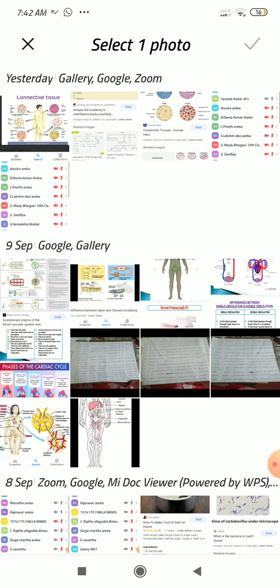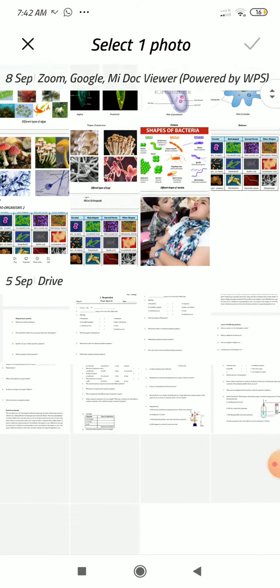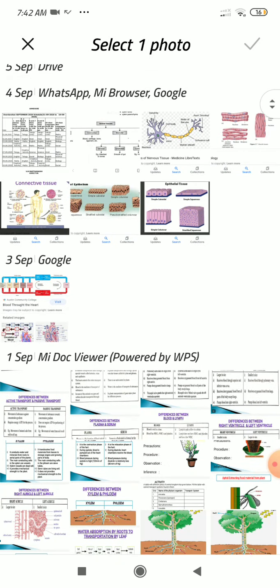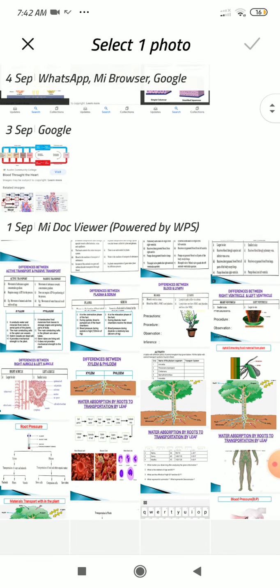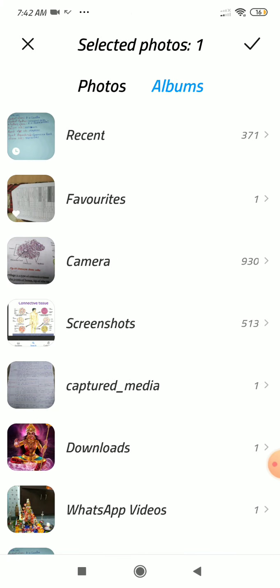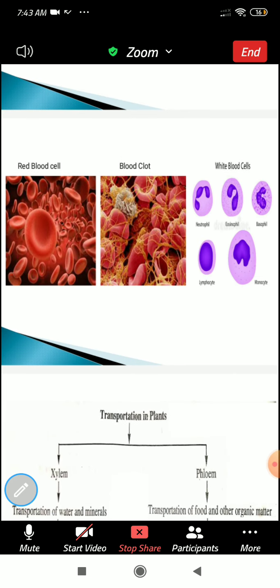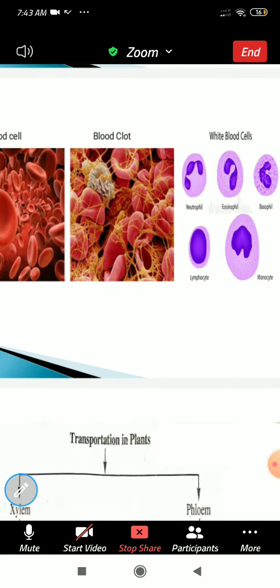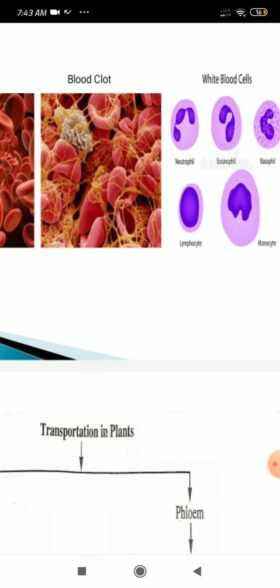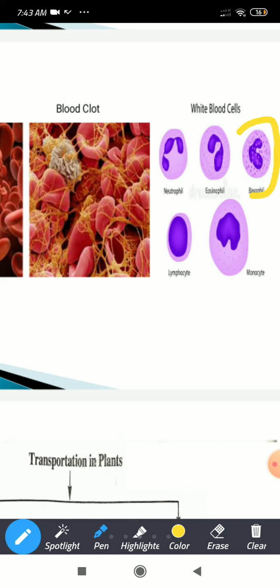White blood cells are of two types based upon the presence and absence of granulocytes. Here in the basophil, you are seeing some granules. In this picture, it will be visible to you.